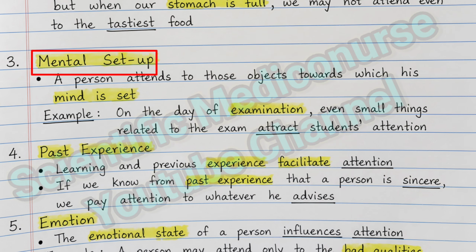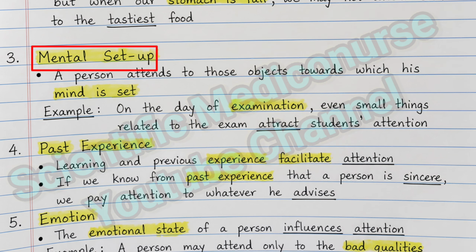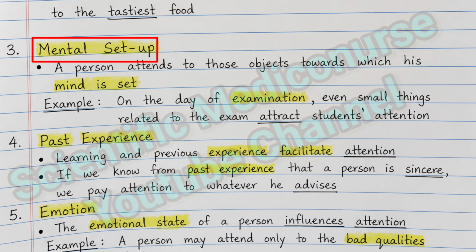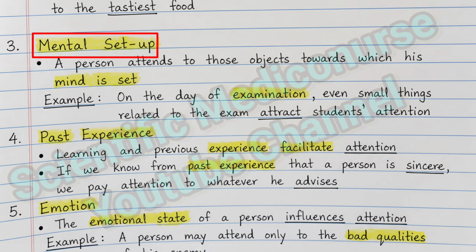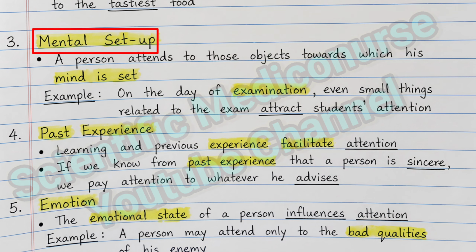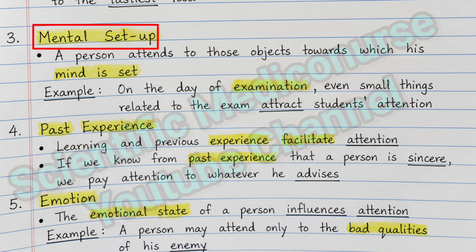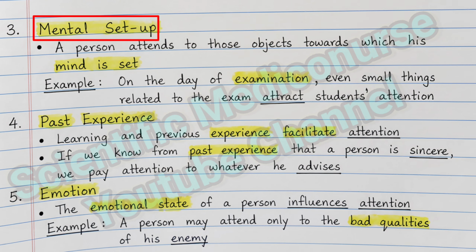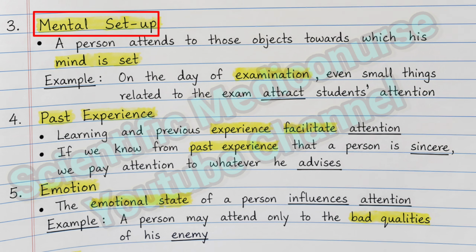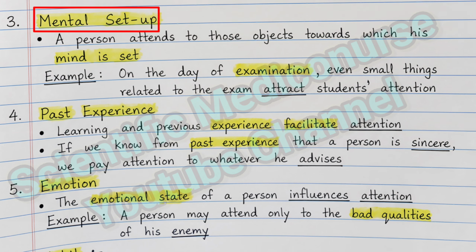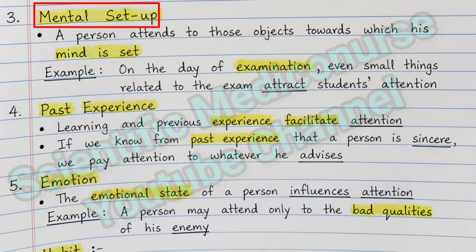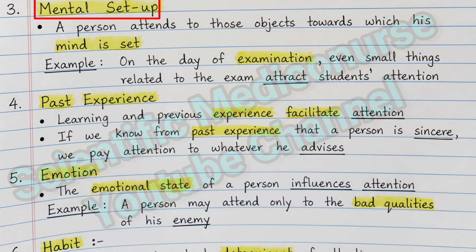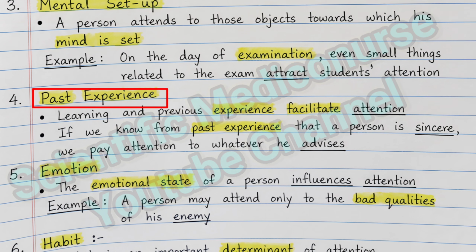Next one is mental setup. A person attends to those objects towards which his mind is set. For example, on the day of examination, even small things related to exam attract students' attention. Another example, during class test, if some teachers are talking about how we will postpone this or similar things, suddenly we will give attention to it, thinking that today's test is going to be postponed, so they are discussing that. Like that, based on the mental setup, we will give attention to some of the words or some of the stimulus.